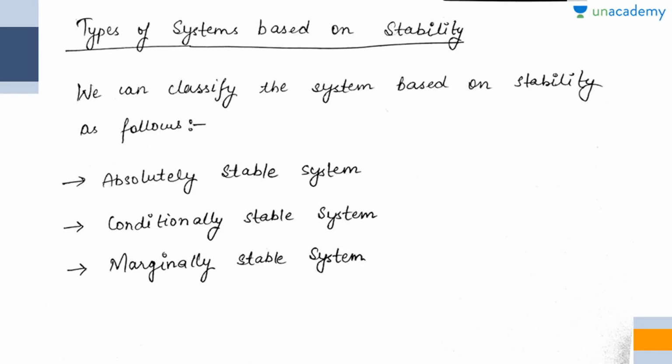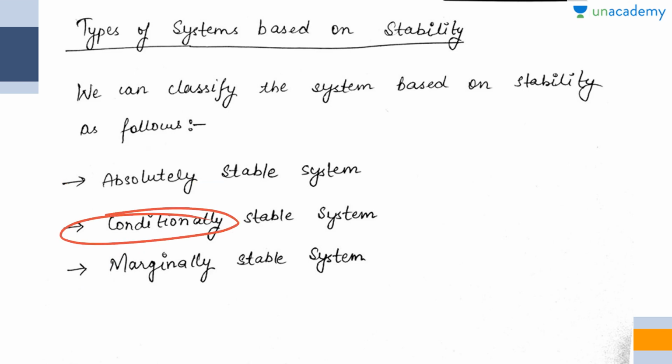Now, let's move on to the types of systems based on stability. We can classify systems based on stability as absolutely stable system, conditionally stable system, and marginally stable system. So systems can be divided into three types. Absolutely means totally, the whole system is stable.